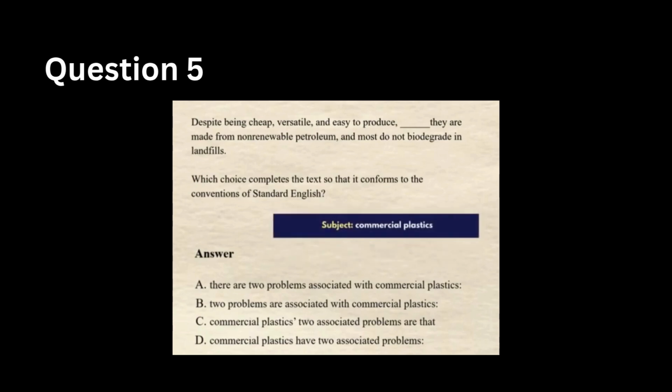So if you go through the options, A, there are two problems associated with commercial plastics. It does not start with the subject, so it's wrong. B, two problems are associated with commercial plastics. That also doesn't start with the subject. C, commercial plastics, two associated problems are that. It does start with the subject, but it sounds illogical and awkward when you place it within the sentence. And D, commercial plastics have two associated problems. This is the best answer because a noun appears right after the modifier and it clearly establishes that commercial plastics are being described.